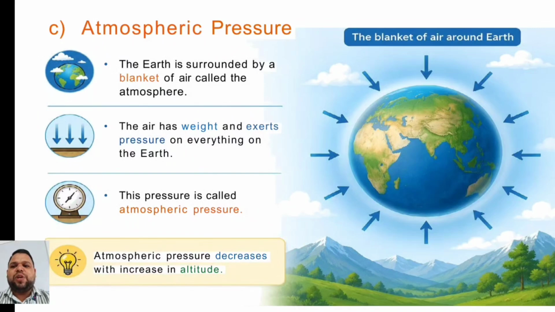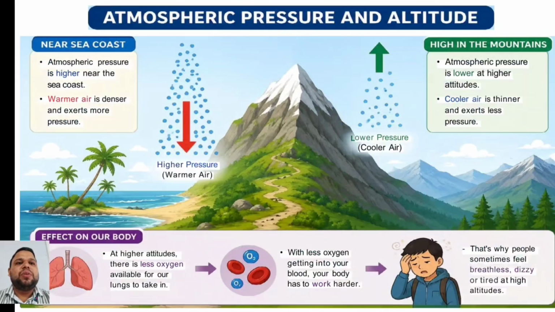Now the atmospheric pressure. The earth is surrounded by a blanket of air called the atmosphere, and the air has weight and exerts pressure on everything on the earth. The pressure is called atmospheric pressure. Atmospheric pressure decreases with increase in altitude. Now this picture shows the blanket of air around the earth.